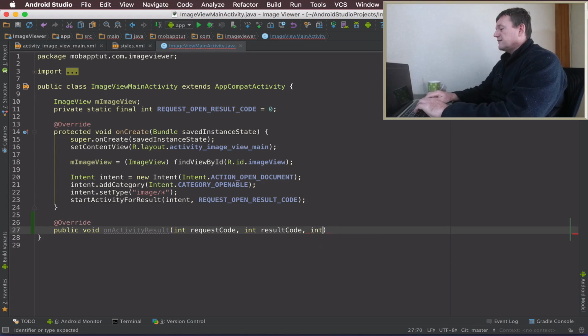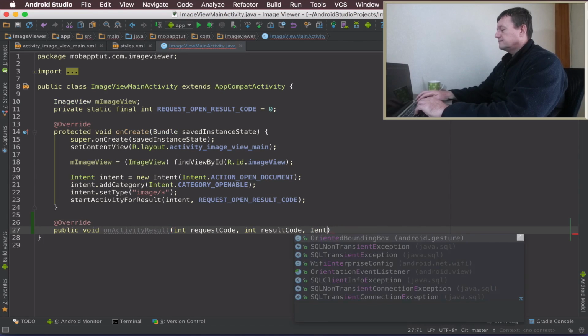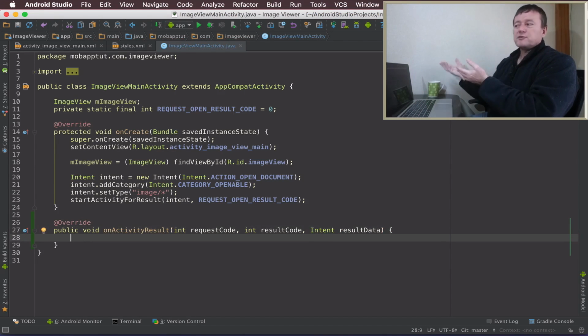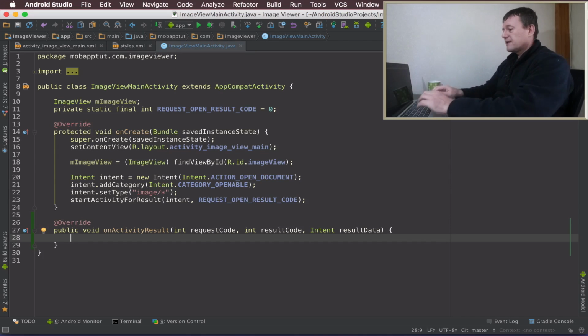And the last thing is another intent that gets returned to us, and let's just call it, we need an uppercase I for Intent, and let's just call it resultData. So if we get any results sent back to us, the result will be encapsulated in this intent here.